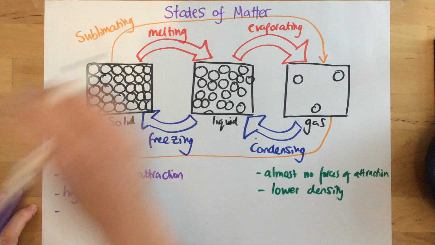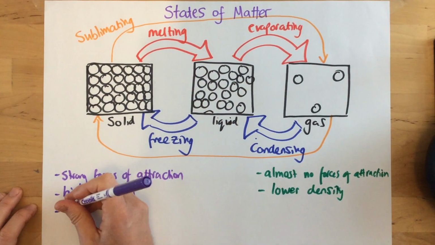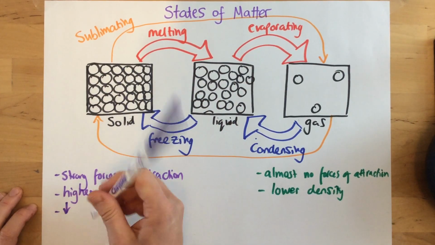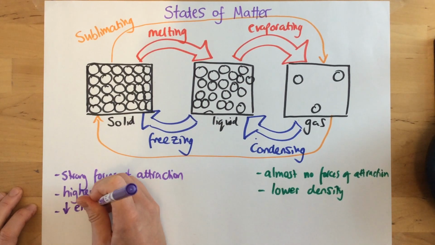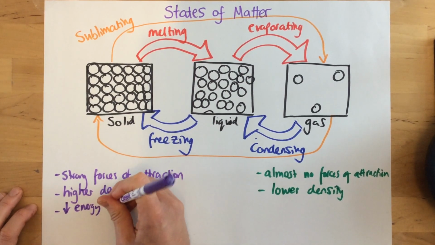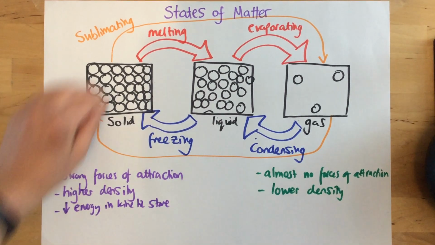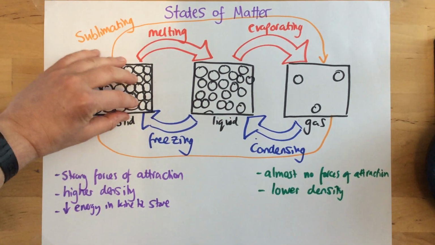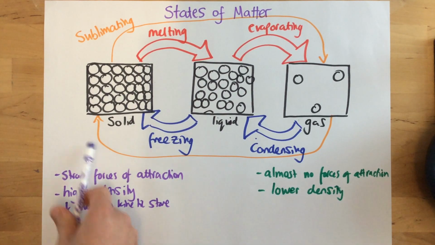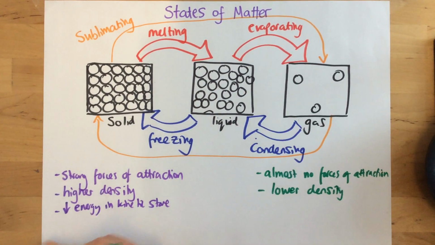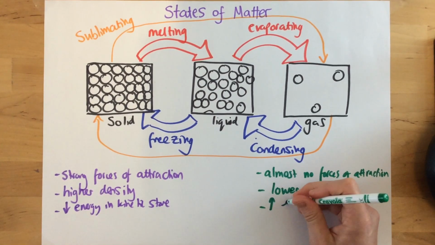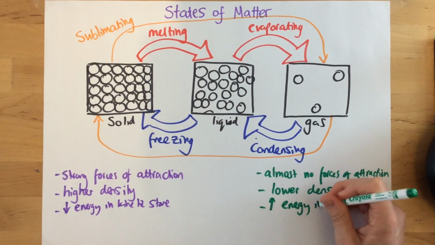Finally, let's think about how much energy each one has in its kinetic store. The solids have the least energy in the kinetic store, so they have a low amount of energy in the kinetic store. So the particles do not move around freely, they vibrate around fixed positions. Whereas these gas particles here, they have lots of energy in the kinetic store.